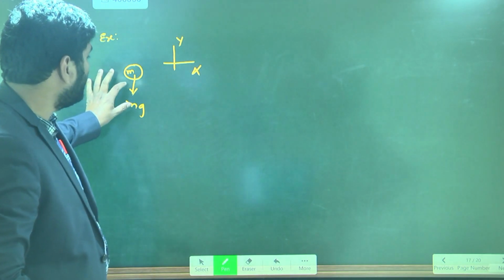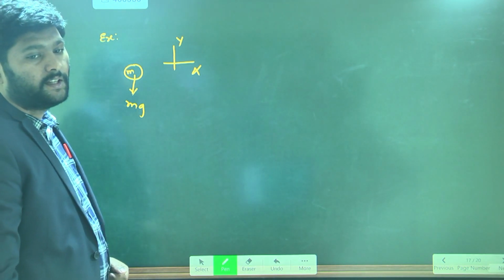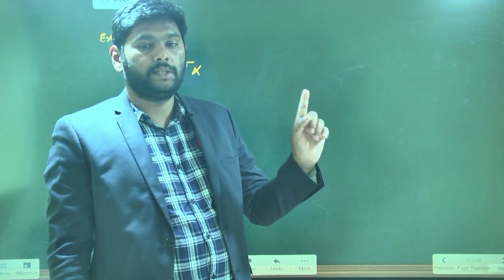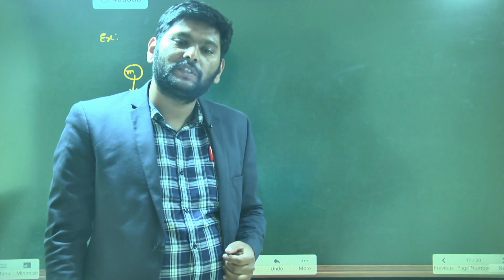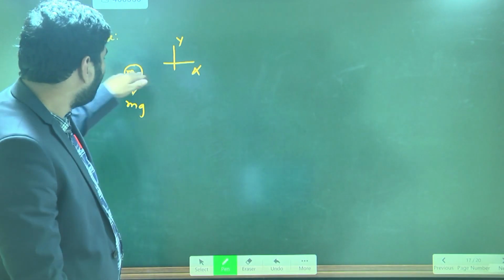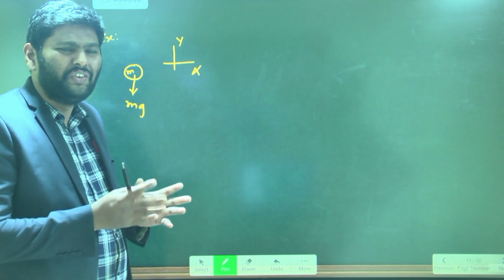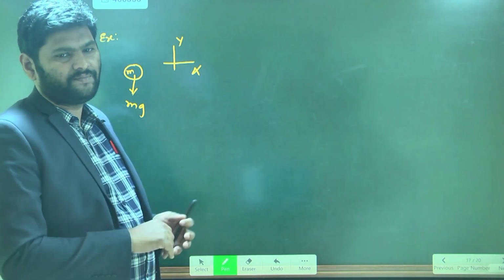This force is acting along the y-axis, which means along y direction only one force is there. Along x direction, are there any forces? No forces, so no need to draw arrows.